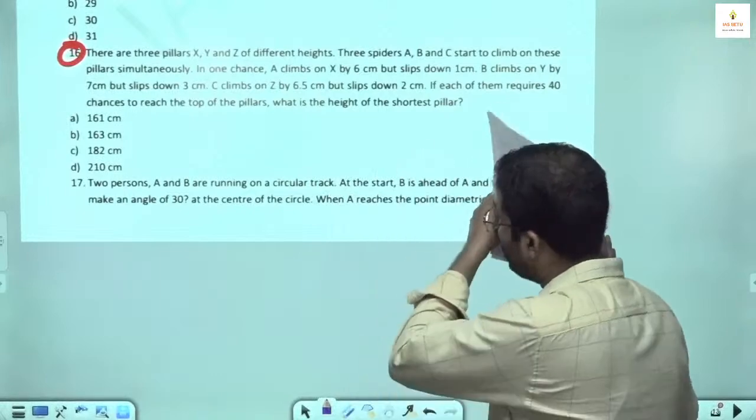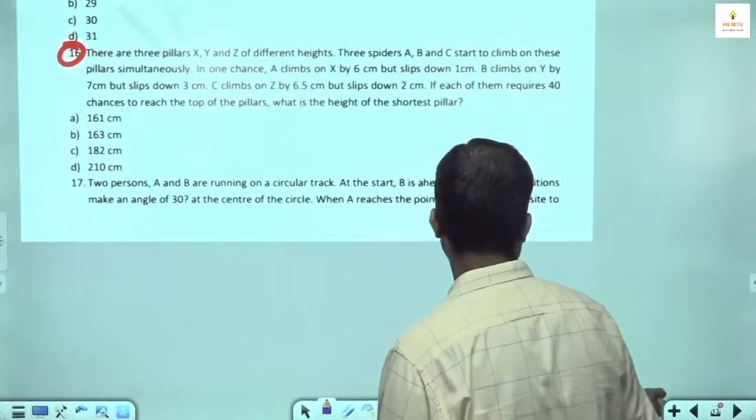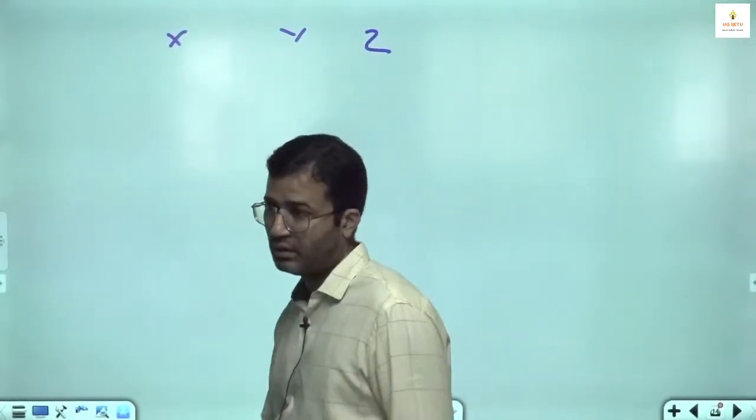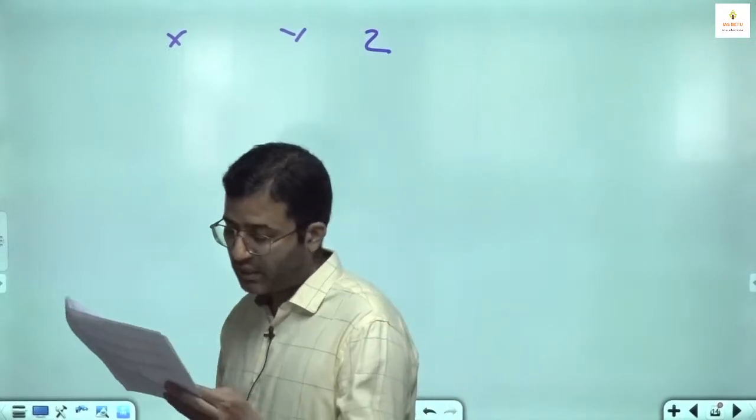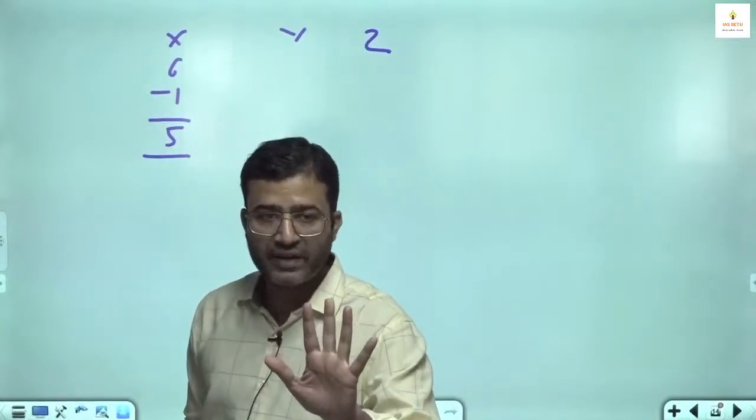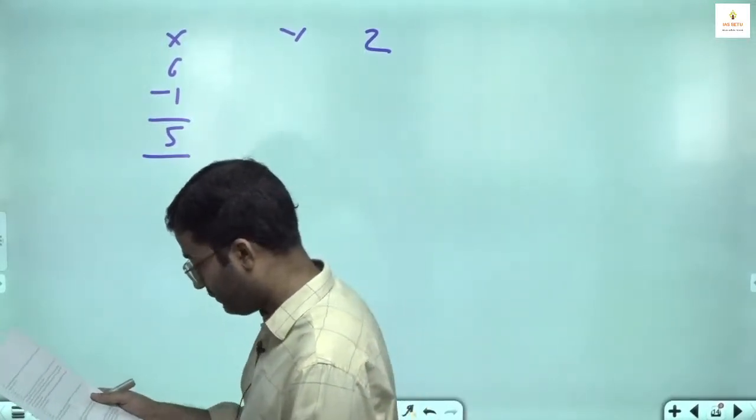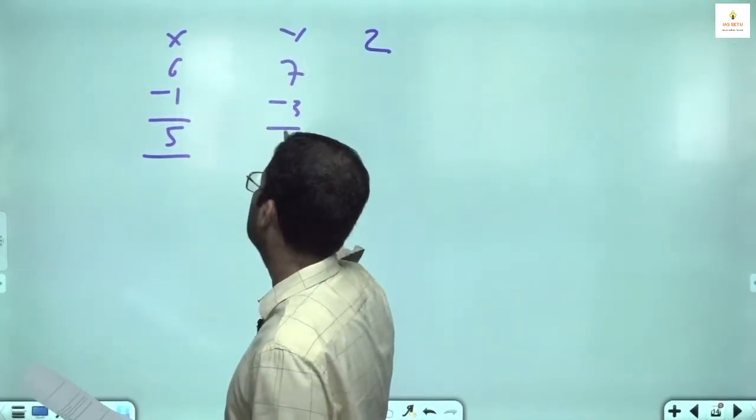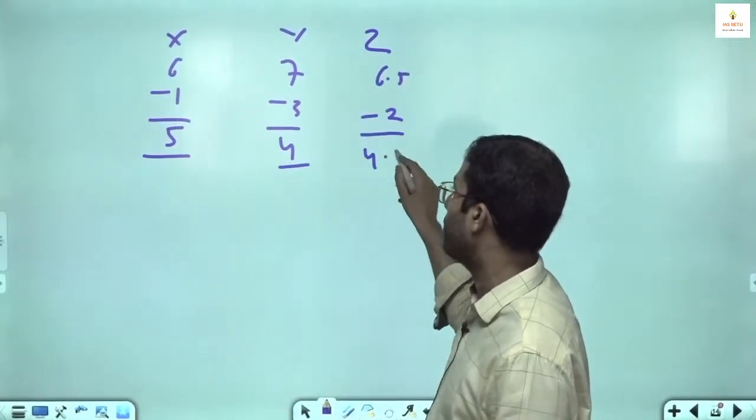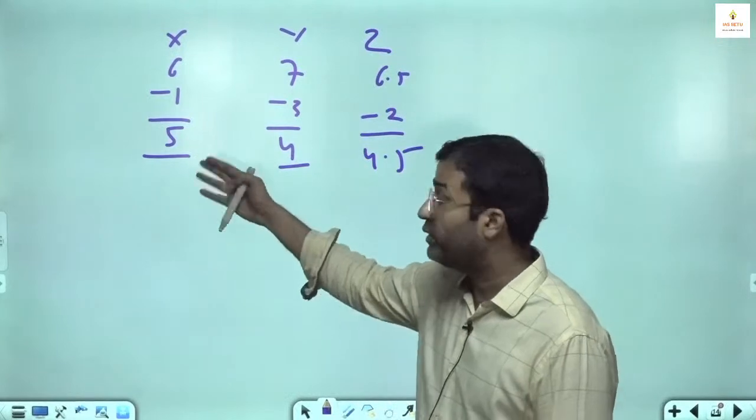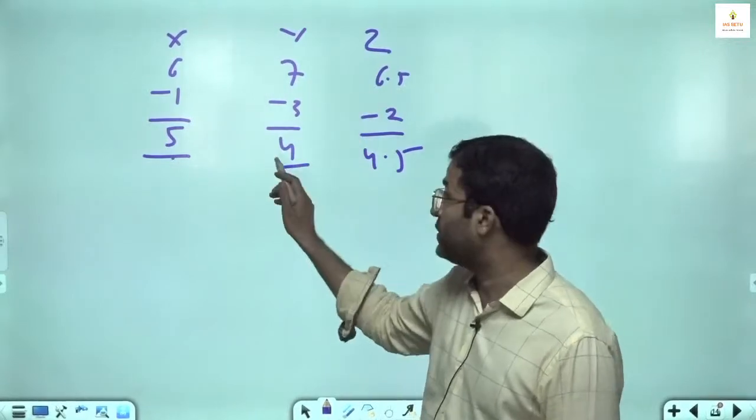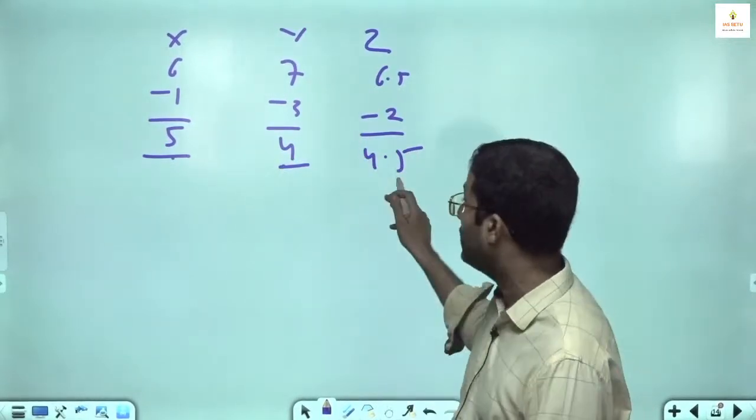See here, there are 3 spiders A, B, C climbing on 3 pillars X, Y, Z. If spider A climbs 6 centimeters and slips down 1, then effectively it climbs 5. Spider B climbs 7 and slips down 3, so effectively climbs 4. This is 6.5 and 2 back, 4.5. You have to multiply with 39, 40 something. So multiplying this by 40 gives around 200, this by 40 gives 160, 180.